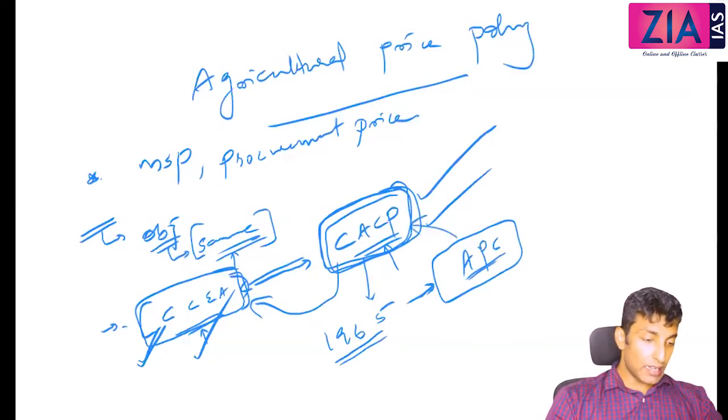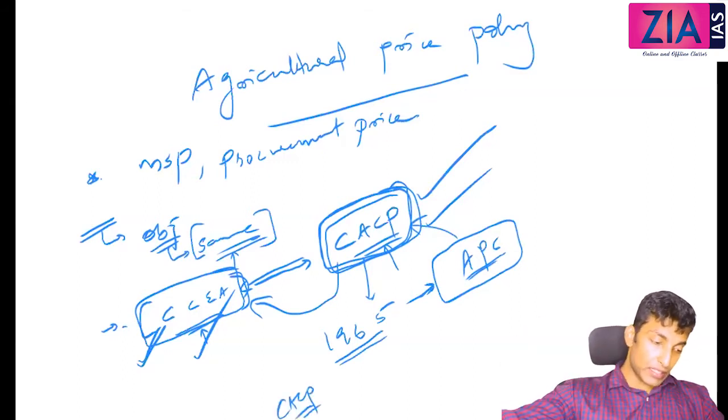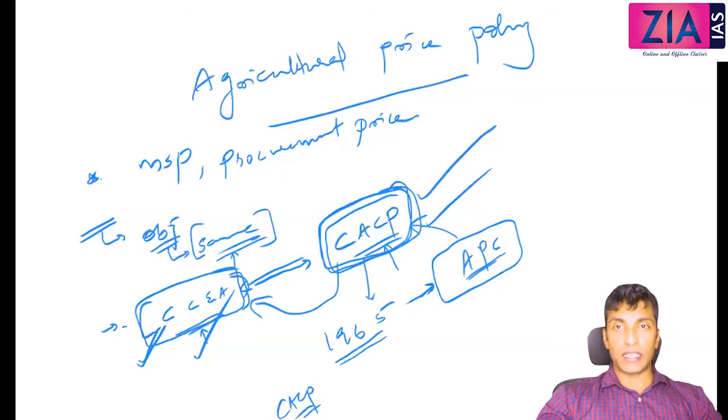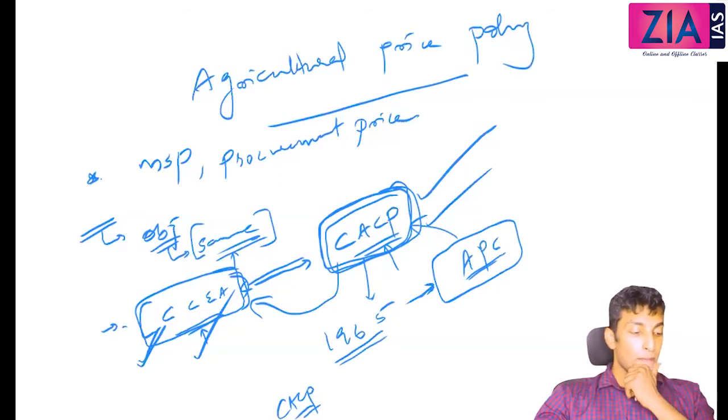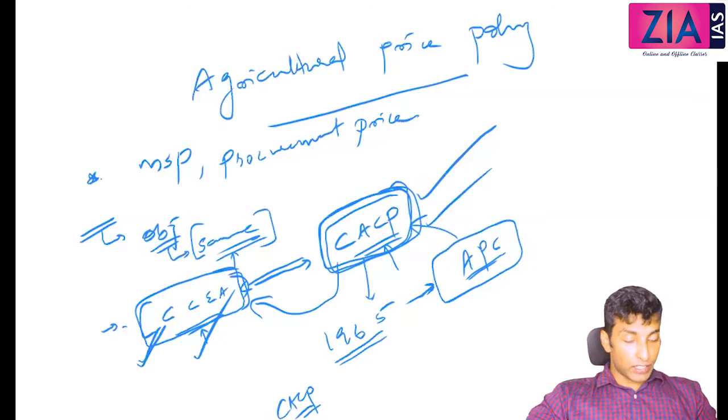Just write one more line. CACP recommends support prices for various crops on the basis of various factors prevailing in the market. And in fact, this was also a prelims question. Various factors means mainly demand and supply.